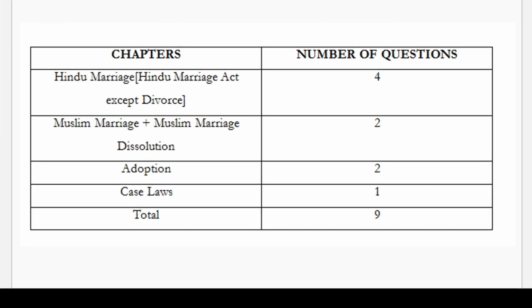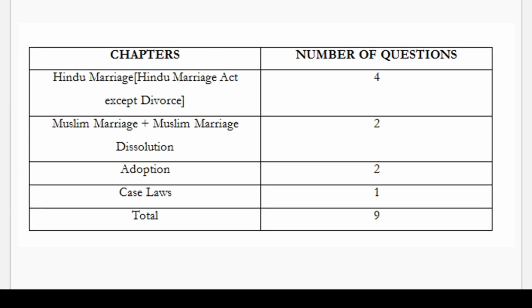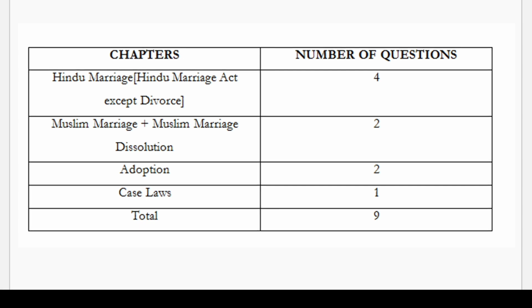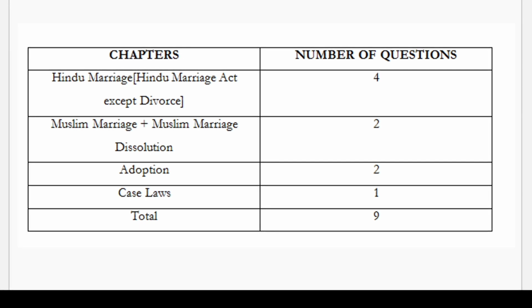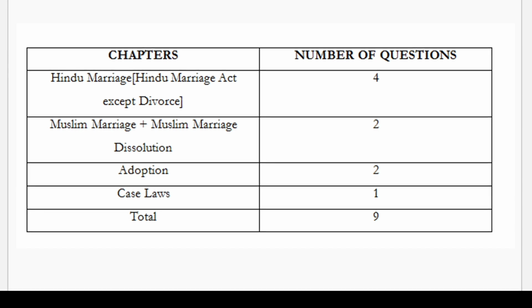In this table, we can see 9 questions were asked from different chapters. The Hindu Marriage Act, except the divorce portion, carried 4 questions. So divorce is quite important for UGC NET December 2018. Now getting on to the next part, Muslim marriage and Muslim divorce both contained 2 questions, 4 marks. Adoption was there, guardianship was not asked. Adoption carried 4 marks and 2 questions, whereas case laws contained 1 question. So total 9 questions were asked.